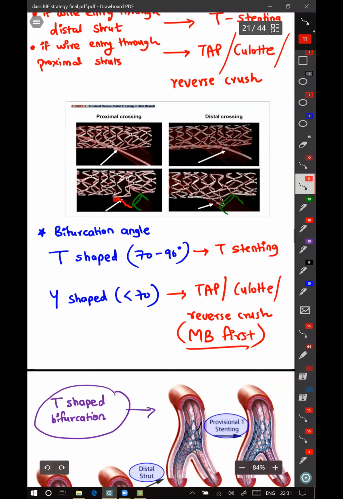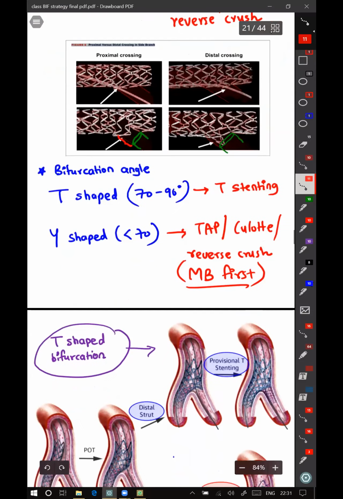Because this gap will decrease automatically once this angle increases. So this ostium will automatically become like this. So when the angle is acute, less than 70 degrees, then to avoid this gap, you have to protrude the stent slightly into the main branch by doing a TAP, culotte or a crush.